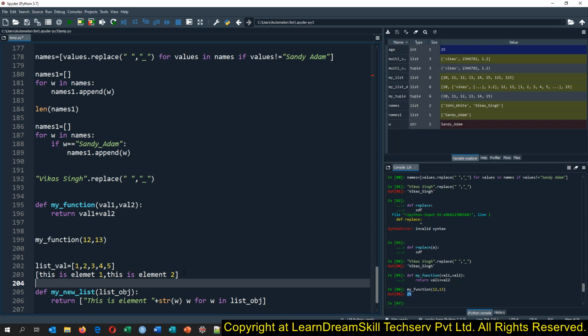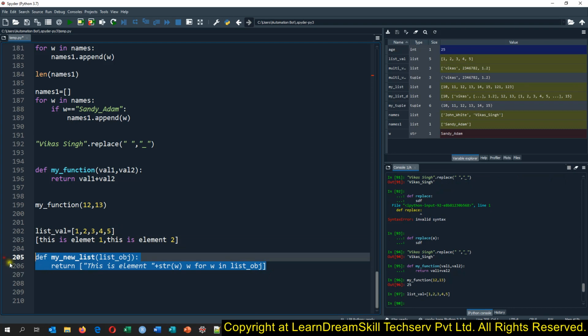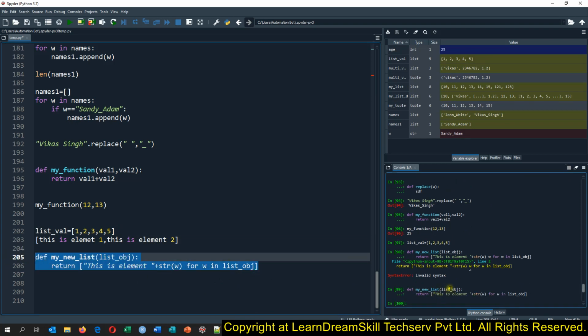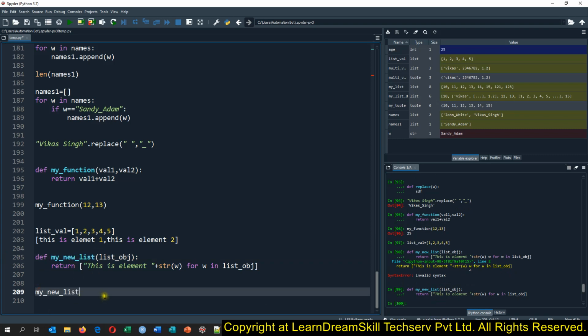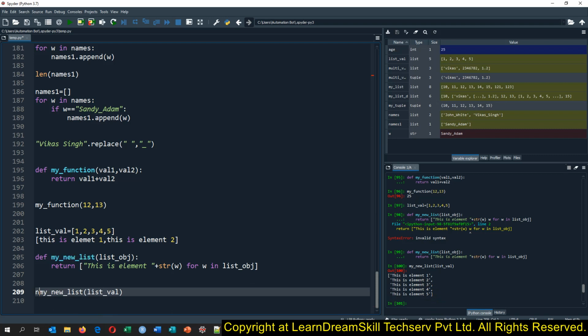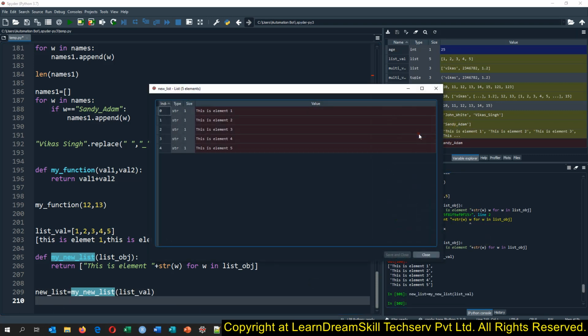So this is the function which I have just created. Okay, I'll run this and I will run this code as well. So okay, I need to take it out and run the code. So it ran successfully. Now we can run this code and we can pass this list in this function, F9. So see, we have got the new list created. This is the list, and we can then assign it to new list equals and run the code with F9, and you see here we have got our new list created. So that is how we use functions.